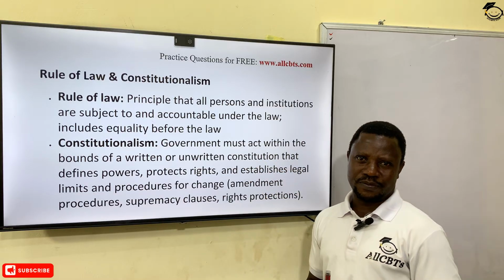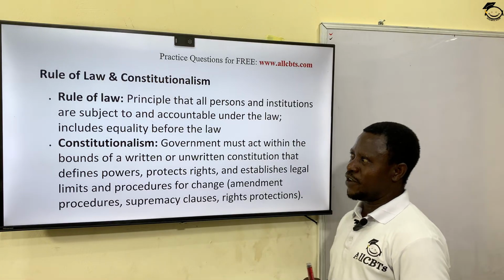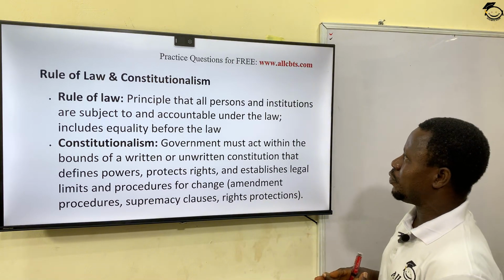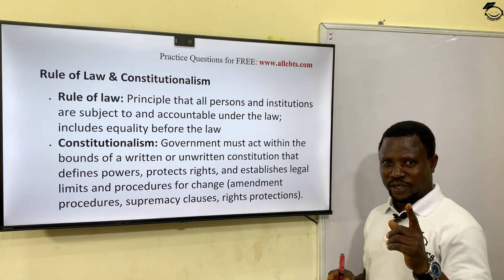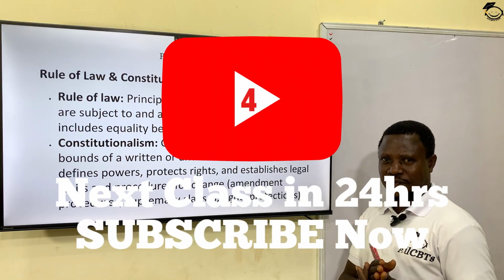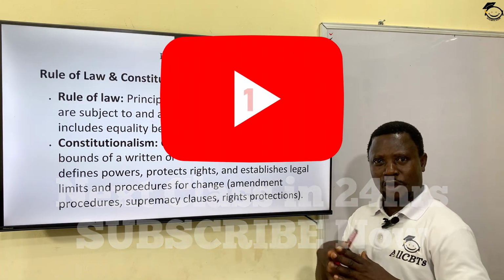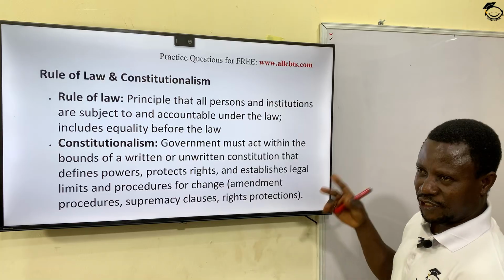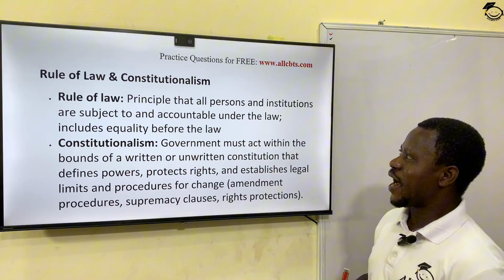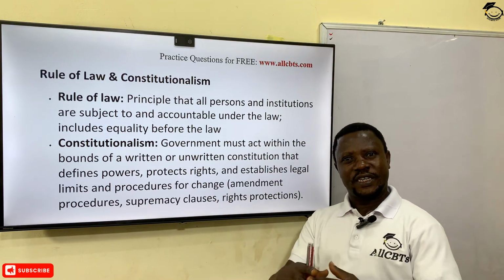and constitutionalism. What is rule of law? Albert Van Dicey in 1885 wrote about rule of law. And he said that rule of law is a principle that all persons, mind what I said, all persons, including the president, including the prime minister, all persons, including all the organs of government, those that make up these organs, and institutions, that is organs, agencies of government, are subject to and they are accountable under the law. They are all under the law.